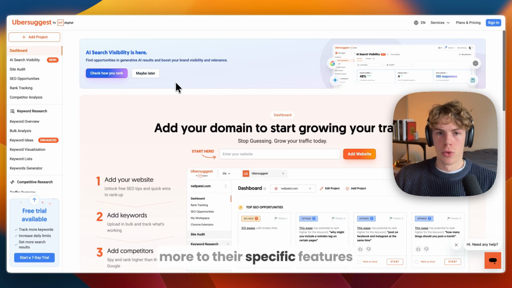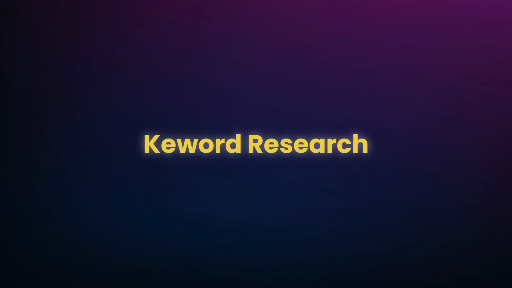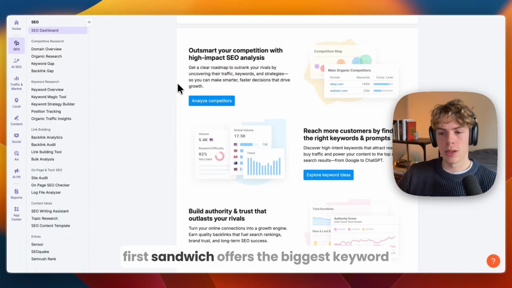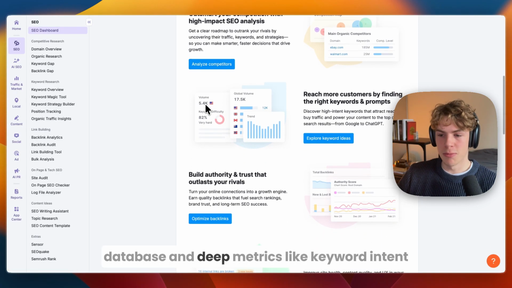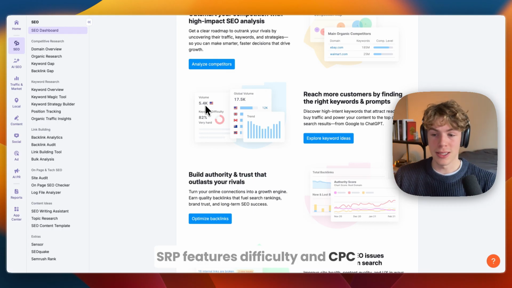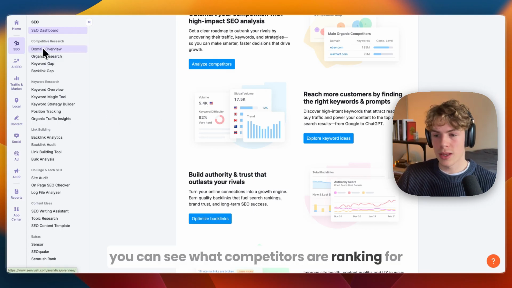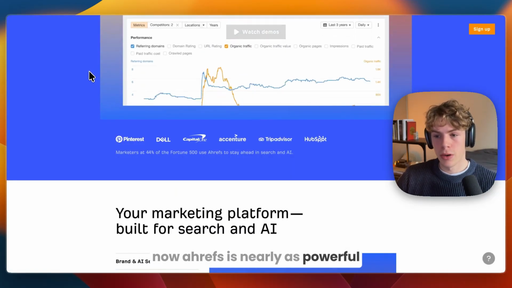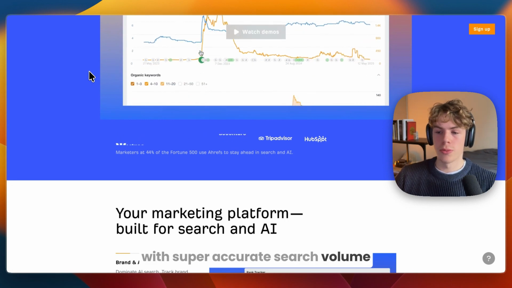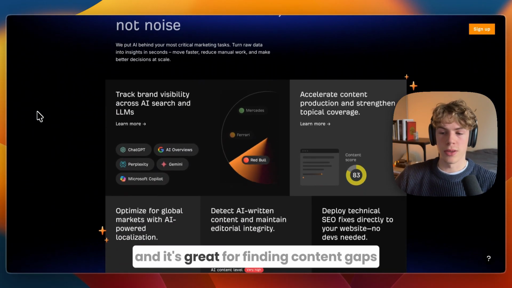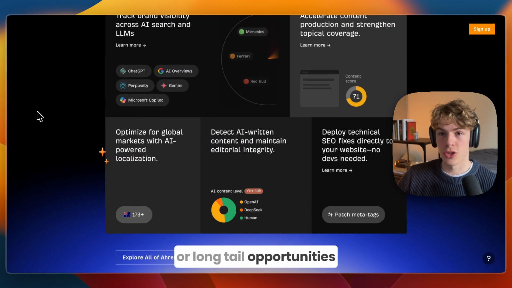Now let's dive in a bit more to their specific features, so starting with the keyword research. So this is the core feature of all four of these. First, Semrush offers the biggest keyword database and deep metrics like keyword intent, SERP features, difficulty, and CPC. You can see what competitors are ranking for, and also importantly what they are missing, and even group keywords by topic. Now Ahrefs is nearly as powerful, with super accurate search volume and click data. Its Keyword Explorer tool is fast and visual, and it's great for finding content gaps or long tail opportunities.